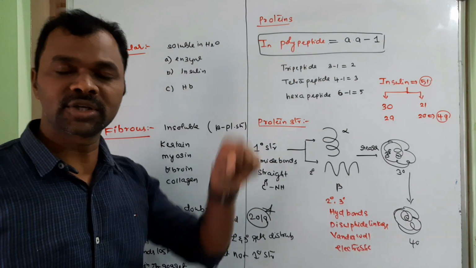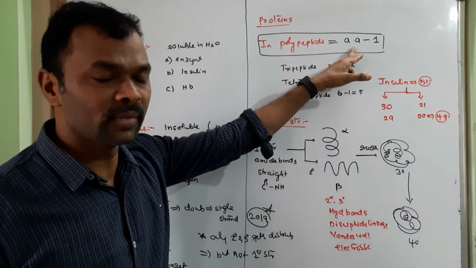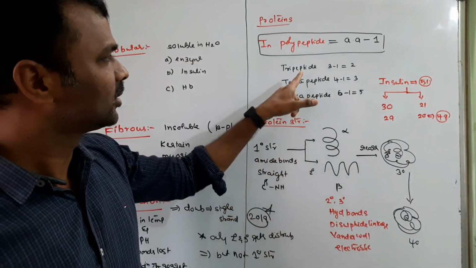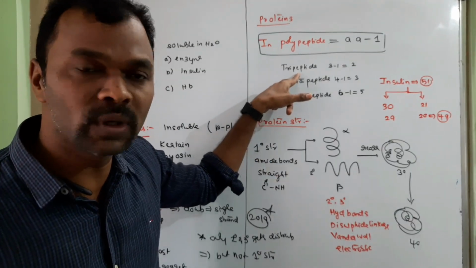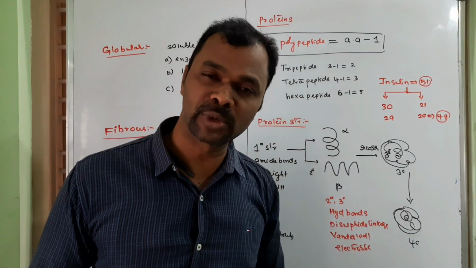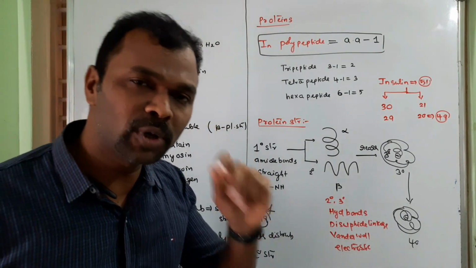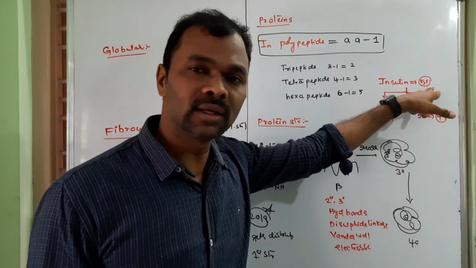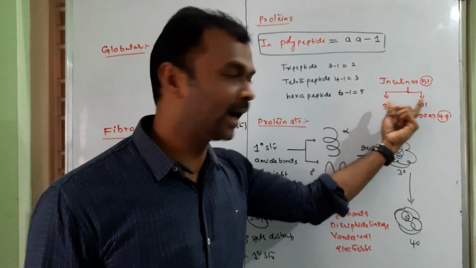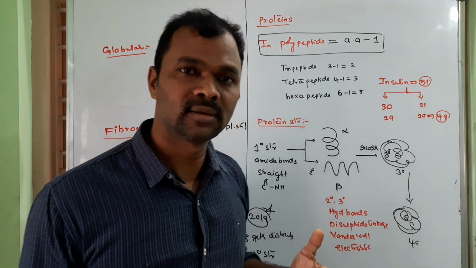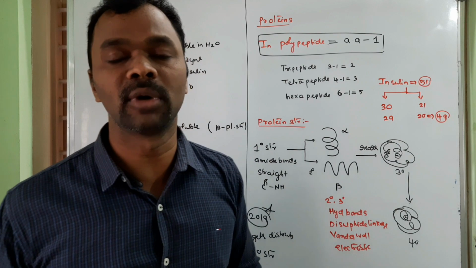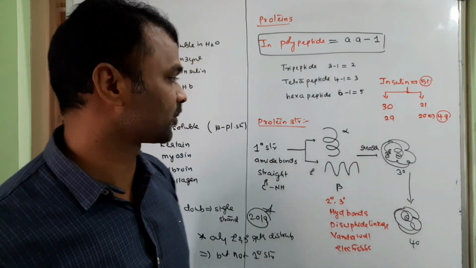So in polypeptide chain, number of peptide bonds equals amino acids minus 1. Here tripeptide 3 minus 1, tetrapeptide 4 minus 1, hexapeptide 6 minus 1, like that. So what important question is there? Insulin is a combination of two polypeptide chains which contain 30 and 21 amino acids. So therefore here 29 plus 20, total 49 peptide bonds are there. This is one of the important questions.